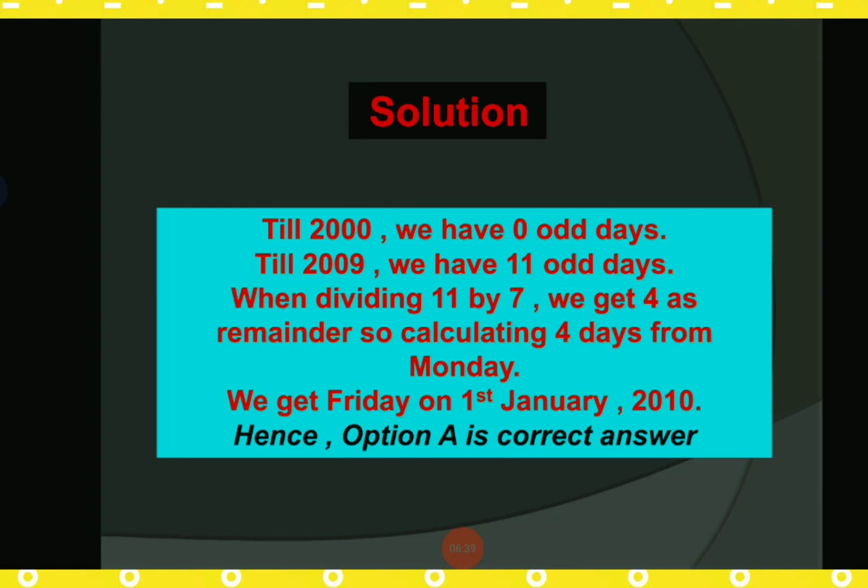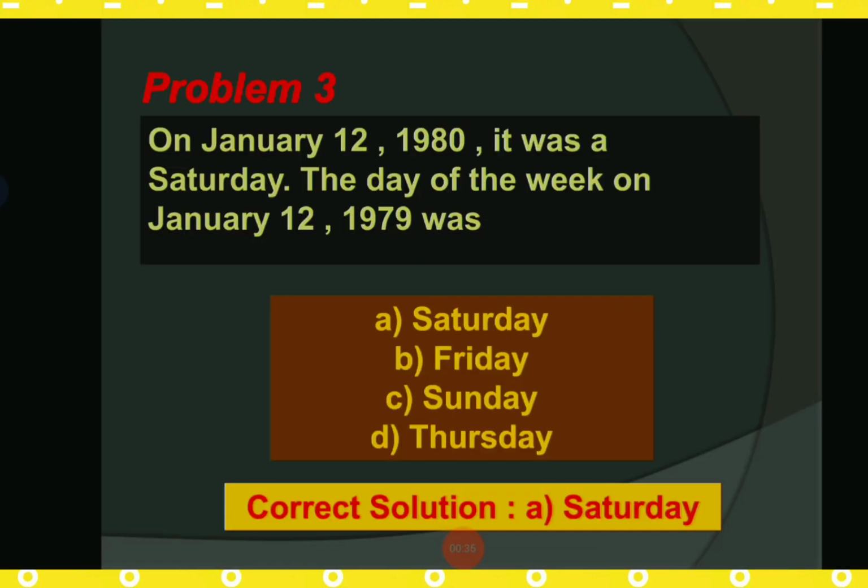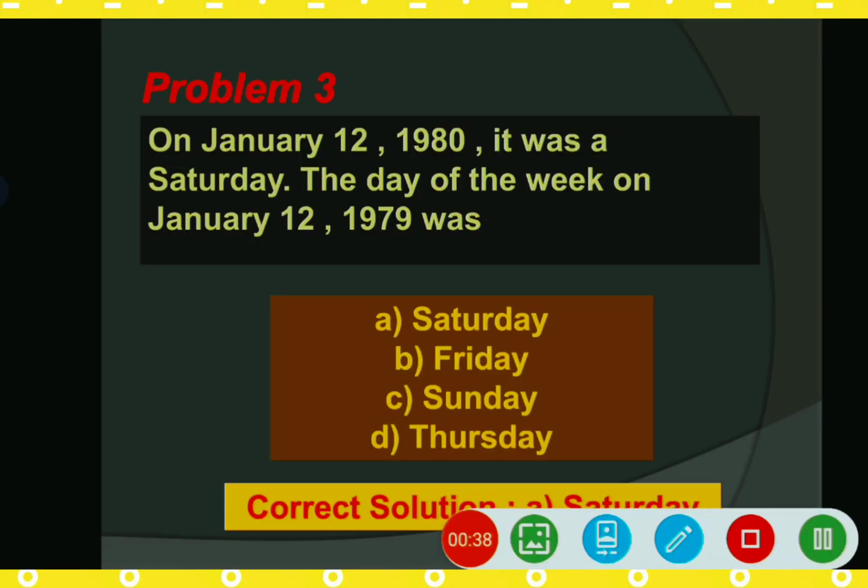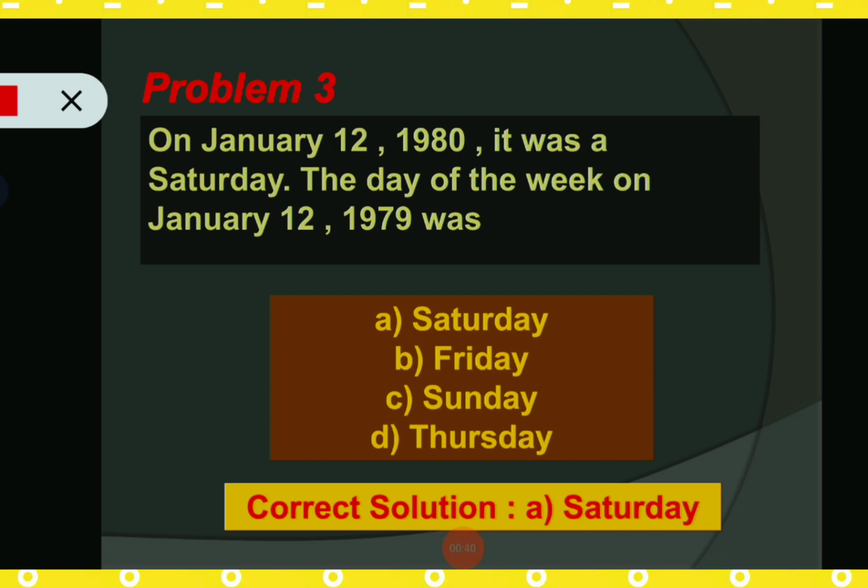Now going to the next problem. Here we can see our next problem, that is: on January 12, 1980, it was Saturday. So the day of the week on January 12, 1979, just the previous year, was Saturday, Friday, Sunday or Thursday. So here we can see the correct solution, that is Friday. So now move on to the next slide for the solution of this problem.